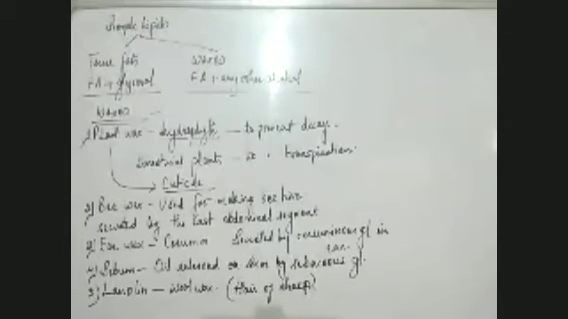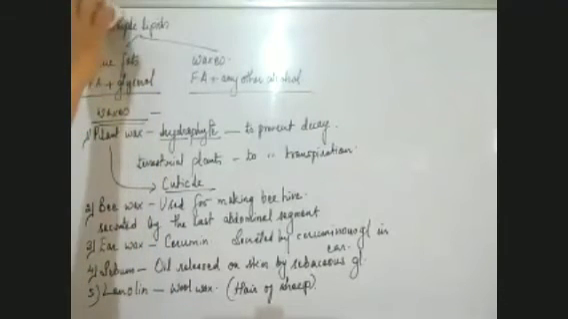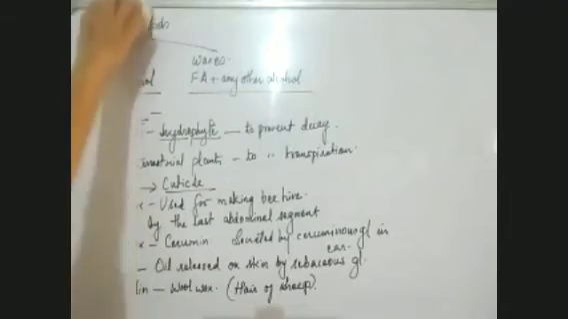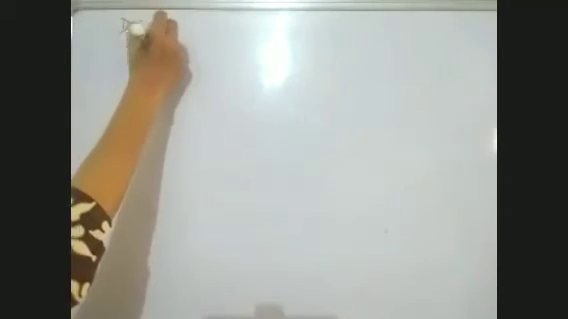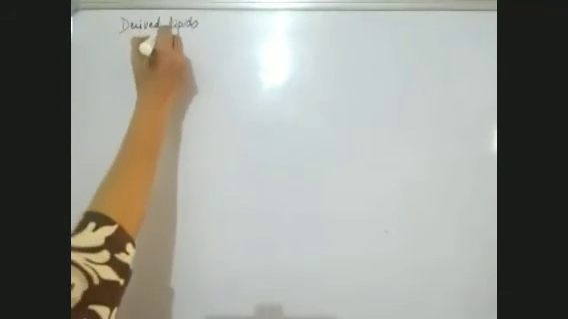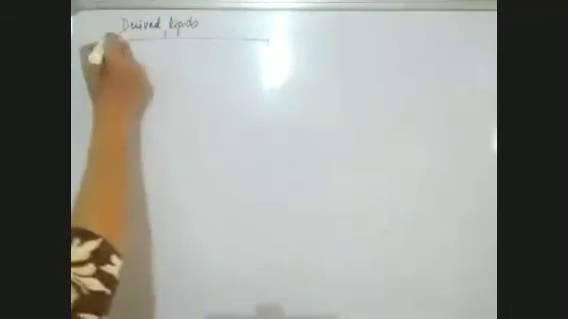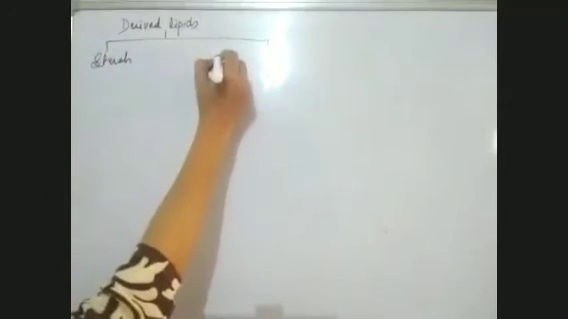Okay, so next I would like to tell you something about the derived lipids. These were simple lipids. Then we have conjugated lipids, and the third type of lipids are derived lipids. Two types of derived lipids we discussed yesterday: sterols and terpenes. Derived lipids are those which on hydrolysis give both conjugated and simple lipids.